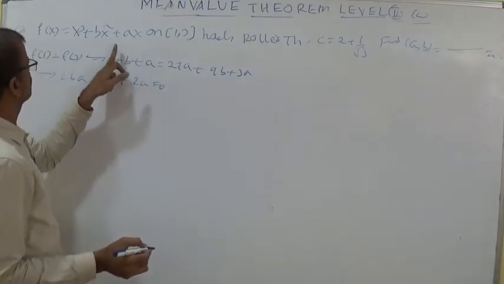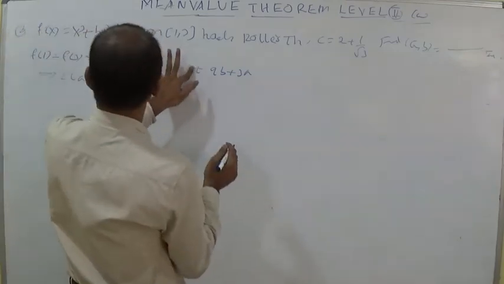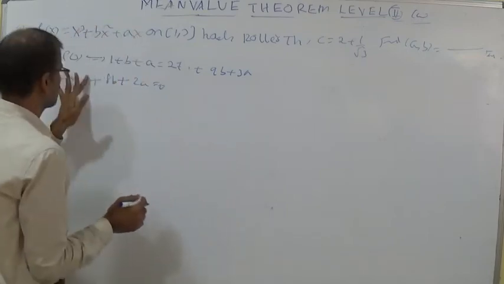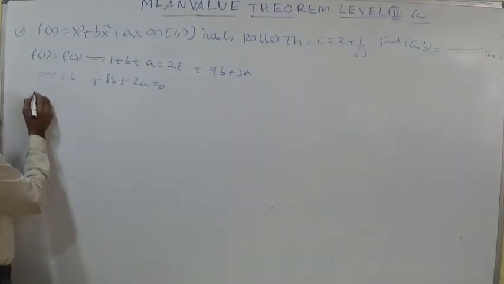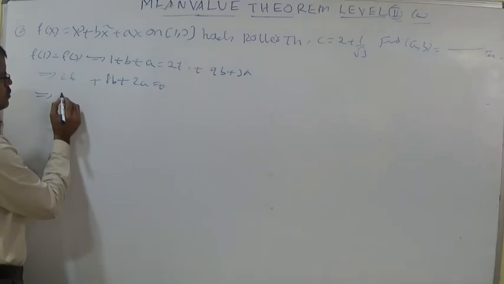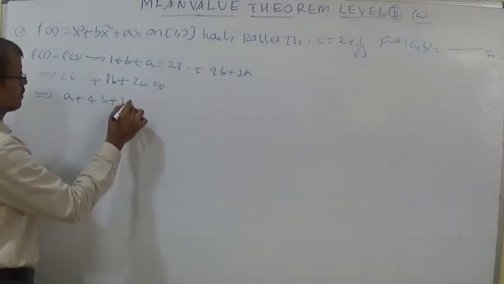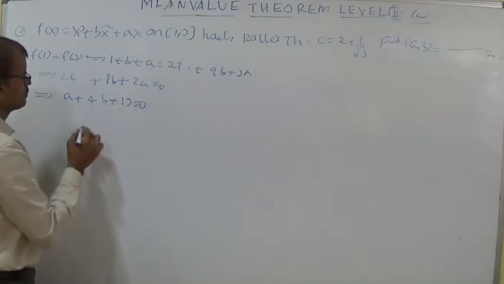Here, if you divide the total by 2, you may get a plus 4b plus 13 equal to 0.